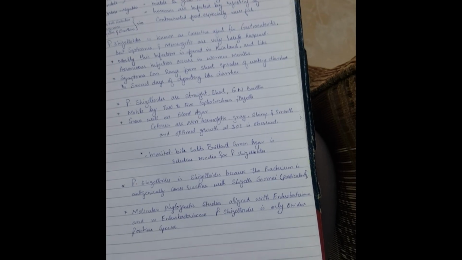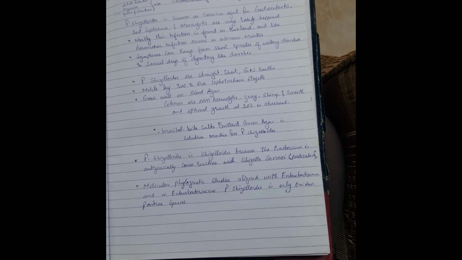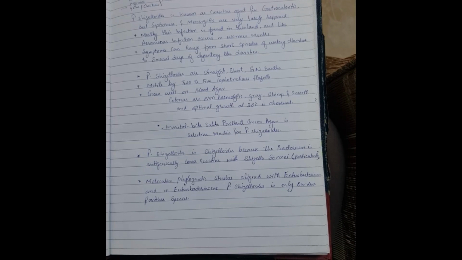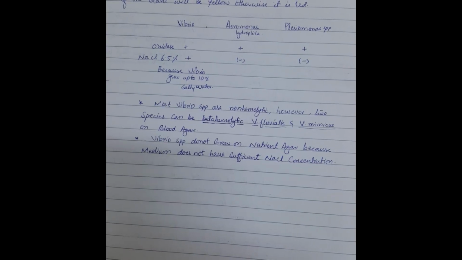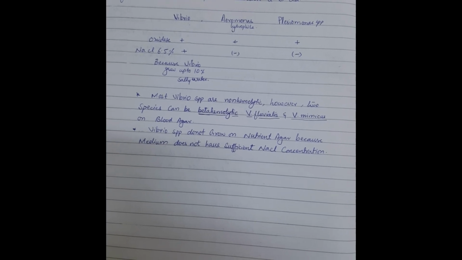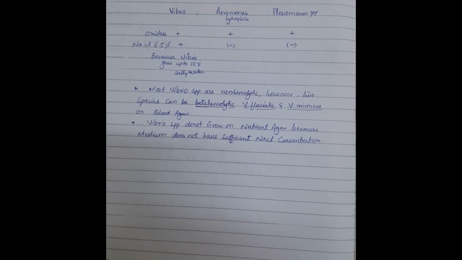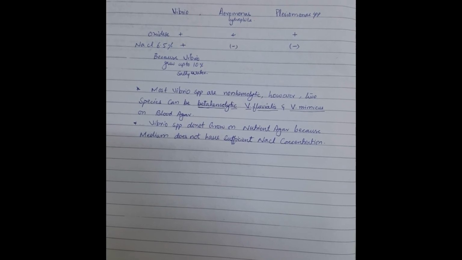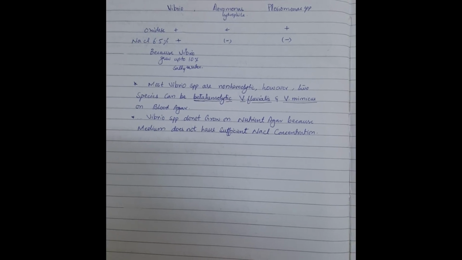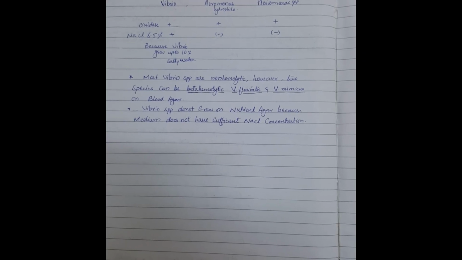So that's why the most similar organism in the molecular phylogenetic studies, it's aligned with Enterobacteriaceae, and Plesiomonas is the only Enterobacteriaceae organism that is oxidase positive. Vibrio, Aeromonas and Plesiomonas can be differentiated on the basis of NaCl growth, because the Vibrio have the ability to grow up to 10% salty water. Both Aeromonas and Plesiomonas species are negative. Most of the Vibrio species are non-hemolytic, so that also differentiates Aeromonas from the rest of Plesiomonas and Vibrio.